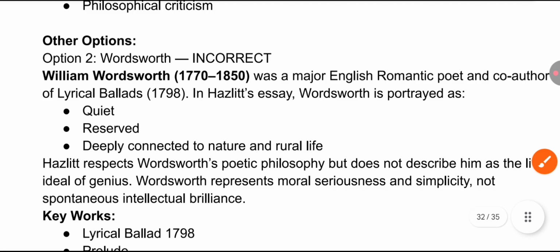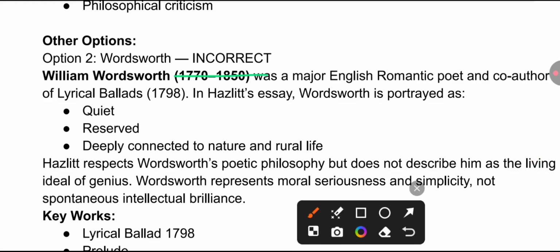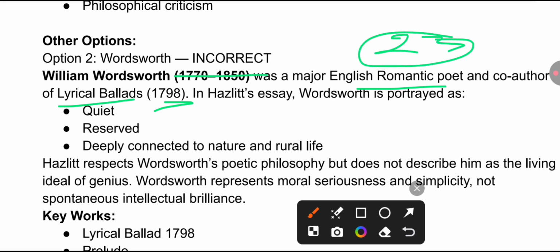Wordsworth, we know about William Wordsworth from the Romantic Age, was a major English romantic poet and co-author of Lyrical Ballads, 1798, in which both jointly published their work. In Hazlitt's essay, 23 works are published: four were from S.T. Coleridge and 19 by William Wordsworth. The first work was The Rime of the Ancient Mariner, and the last work was Tintern Abbey by William Wordsworth.